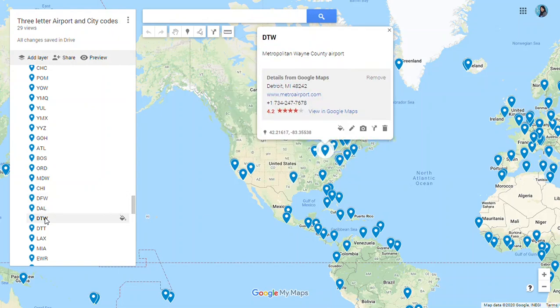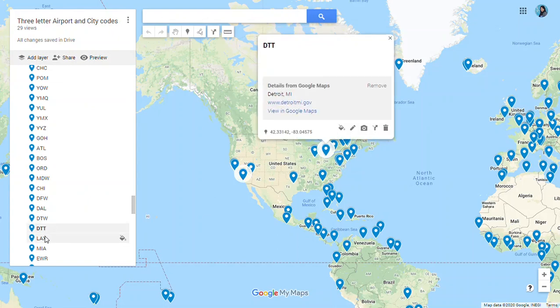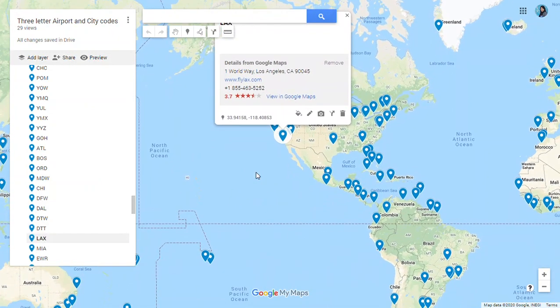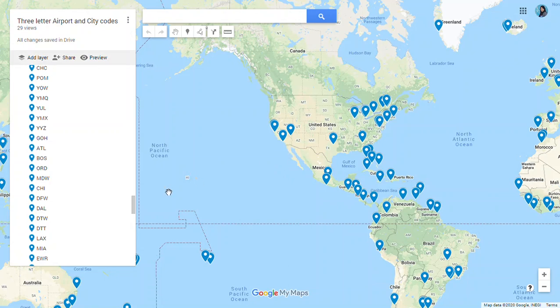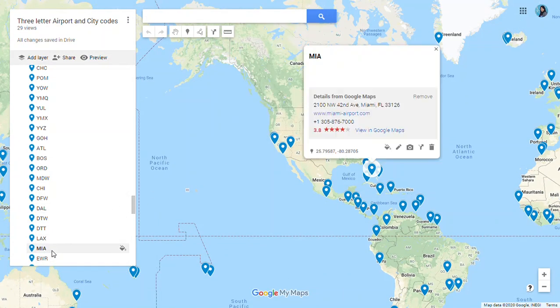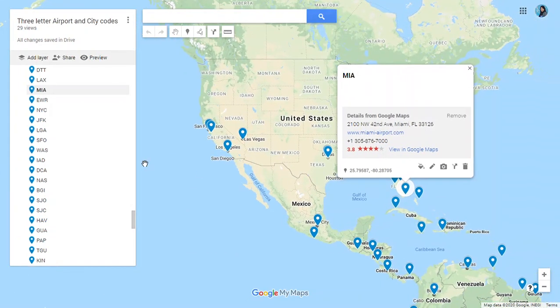Then we have DTW for Detroit, DTW, DTT for Detroit. We have LAX for Los Angeles. You can see the location. Here we have Los Angeles in California. LAX for Los Angeles. MIA for Miami in Florida. MIA, you can see the location. MIA for Miami in Florida.